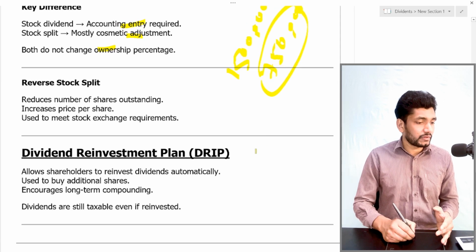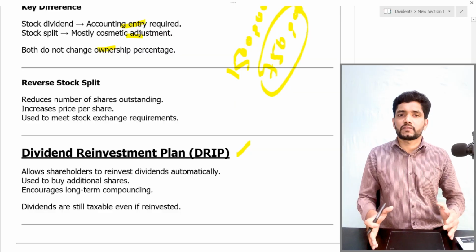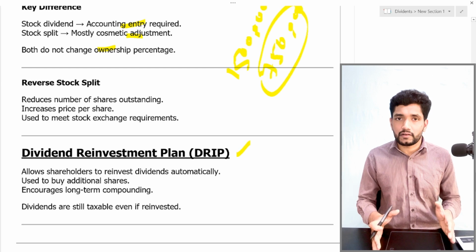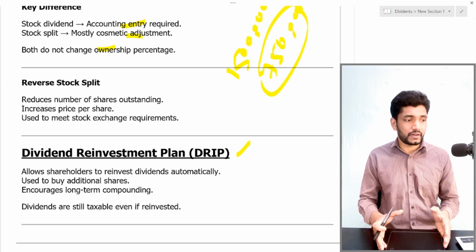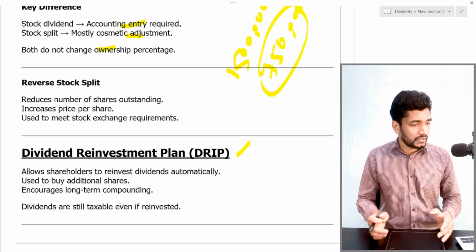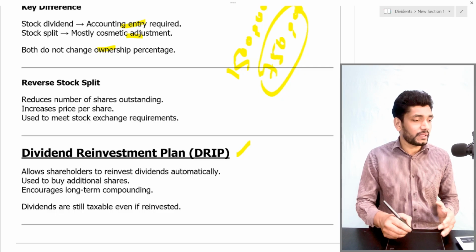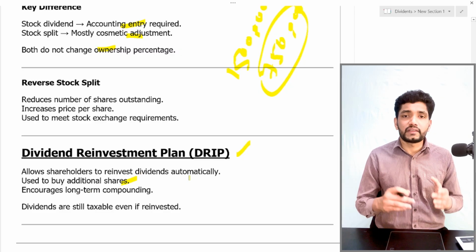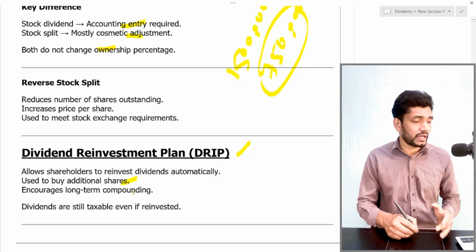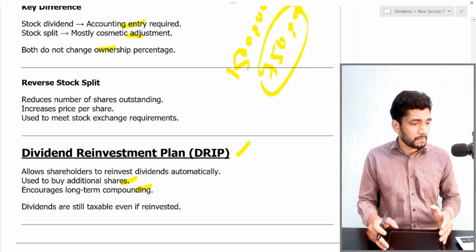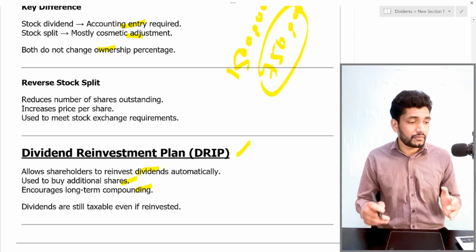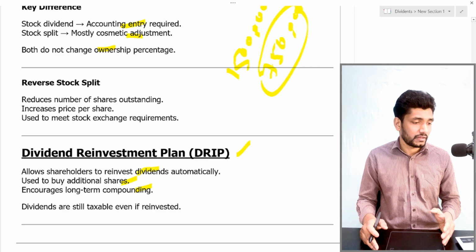The dividend reinvestment plans. A dividend reinvestment plan is an automatic system which allows existing shareholders to reinvest their dividend automatically. So instead of paying the dividend, it is used to buy additional shares. It encourages long-term compounding for the investor. So this is a system that allows shareholders to reinvest the dividend automatically in the share.